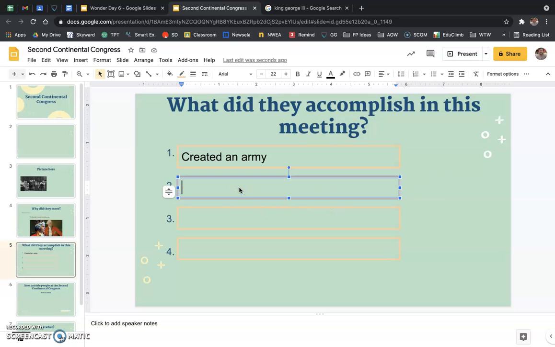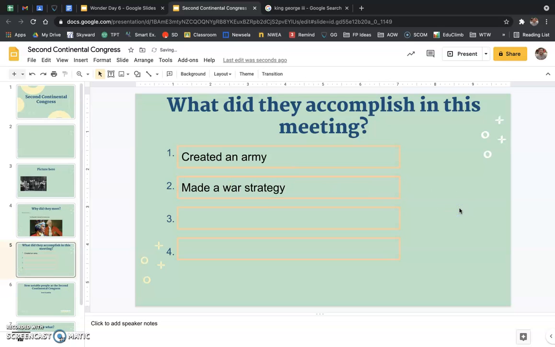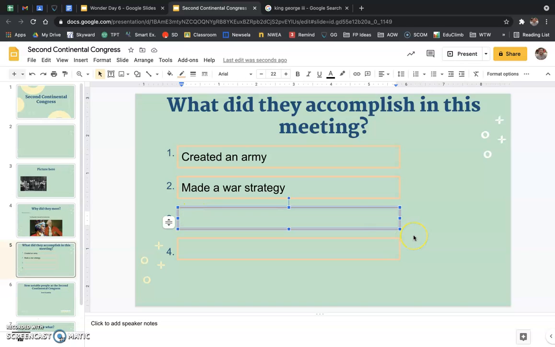Another thing that they accomplished, they made a war strategy. They made kind of an idea of how they're going to fight this war, right? Just going out there and giving people guns and saying, go ahead, go win, that's not enough, right? They have to make a strategy. What are they going to do? Are they going to fight in these places, or are they going to stay away from these places? They had to make a strategy for how they were going to fight.